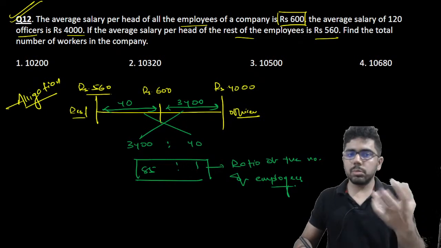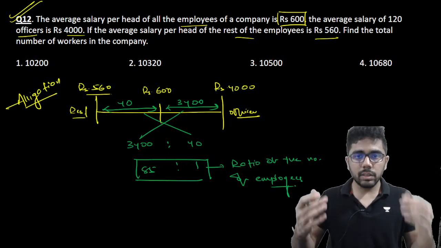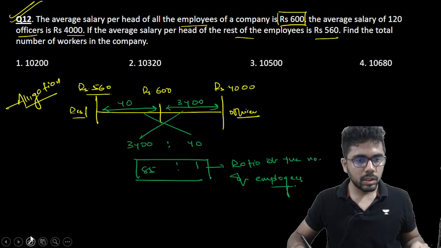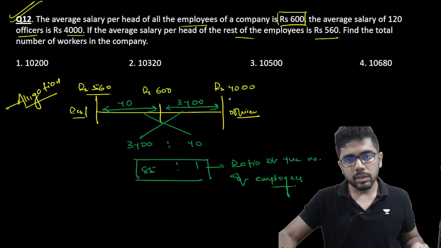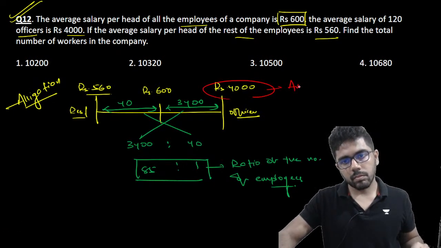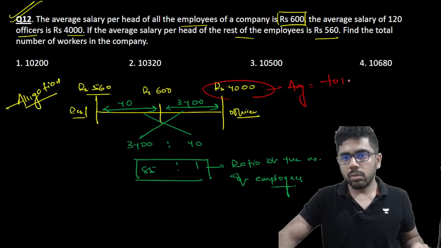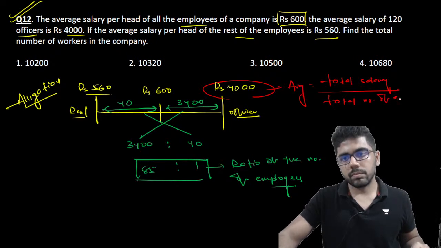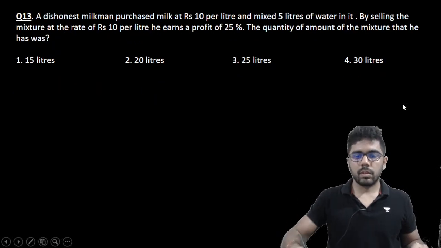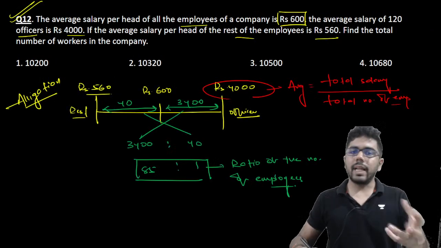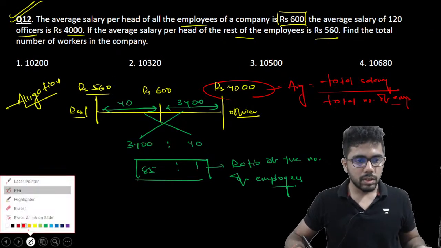Because when you calculate average salary, it is total salary divided by total number of employees.